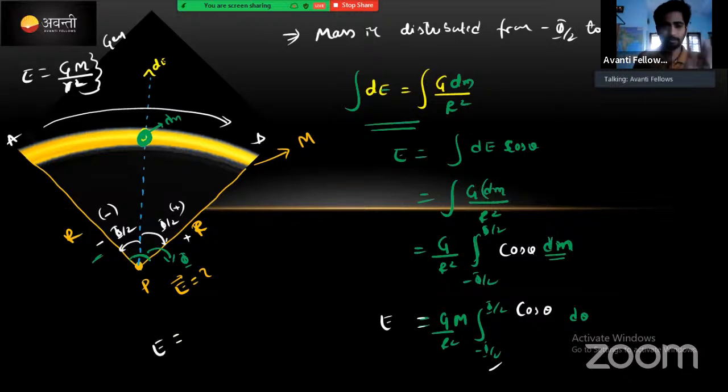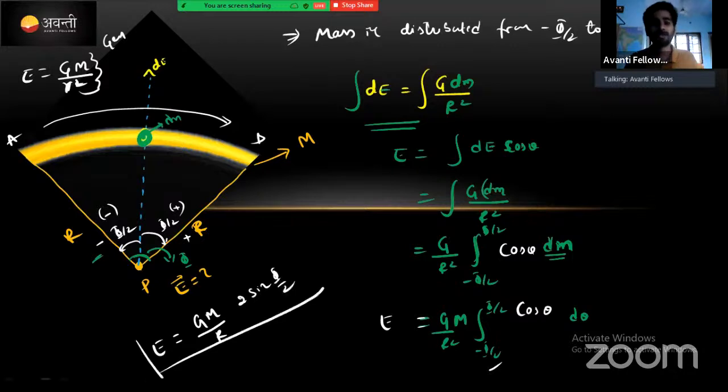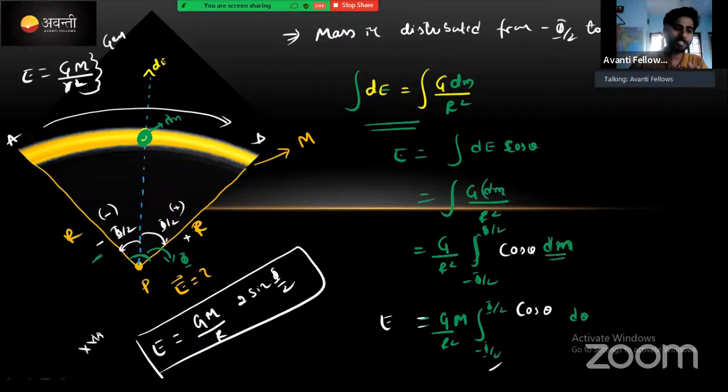Look at the answer, it is very beautiful and very simple. The answer is GM by r square into 2 sin phi by 2. What answer do we get? 2 sin phi by 2, right? This is a very important equation everywhere. In electrostatics also it is very important and in gravitation also it is very important. Okay? Let me know up to this point is understood, right?